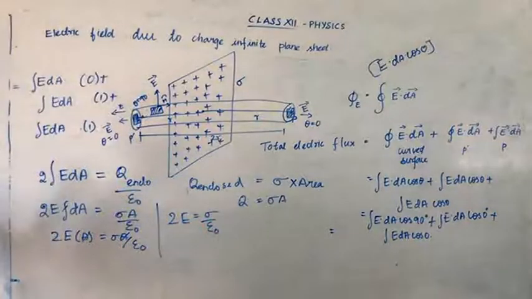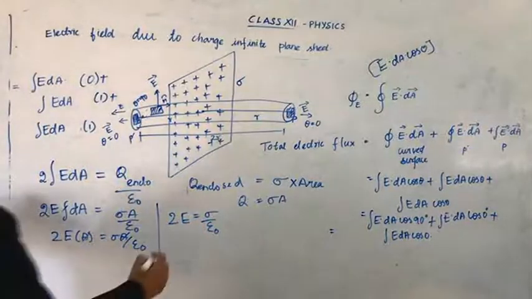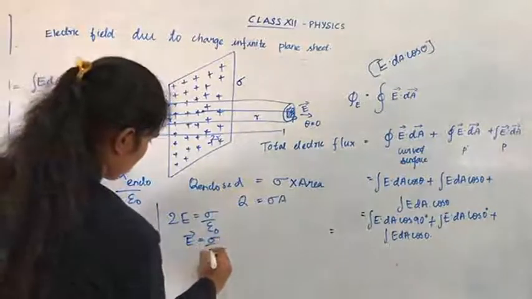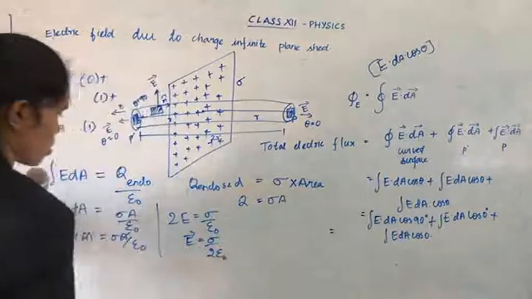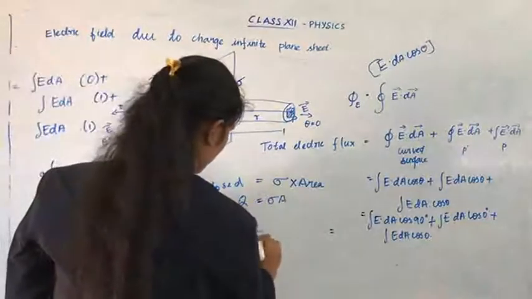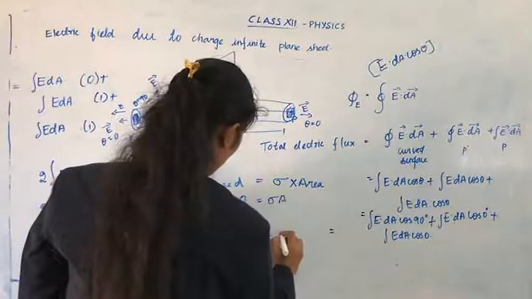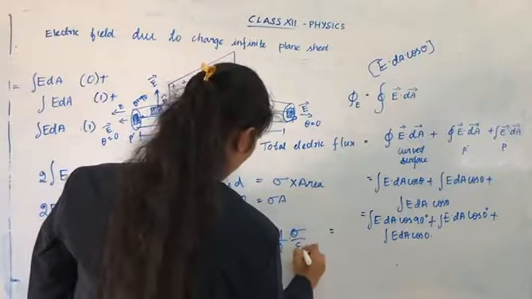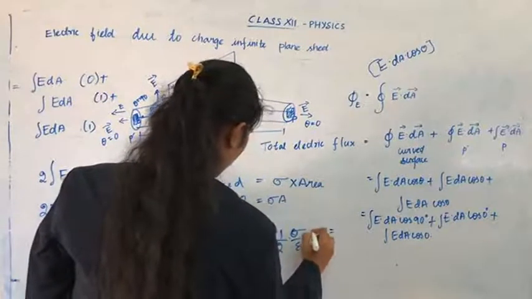Now E vector equal to sigma by 2 epsilon 0. Now write in vector form, E vector equal to 1 by 2 sigma by epsilon 0 n cap.